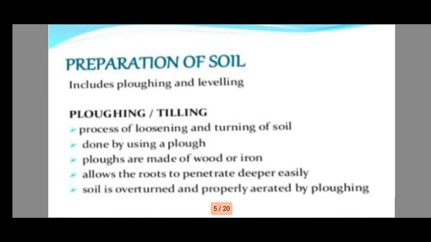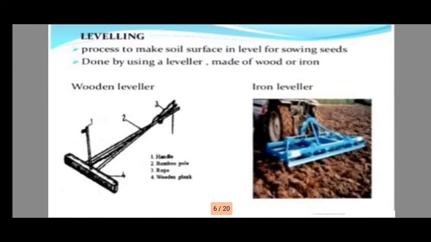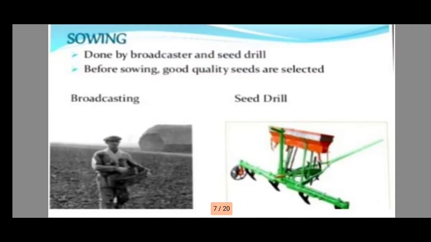So first of all, we have to prepare the soil. One to two plowings followed by planking is mostly enough for the preparation of the seed bed. The process of loosening and turning of the soil is tillage, done by using a plow. Plows are made of wood and iron. This allows the roots to penetrate deeply into the soil. And the leveling process, to make the soil surface level for sowing seeds, is done by using a leveler, and it is made of wood and iron.